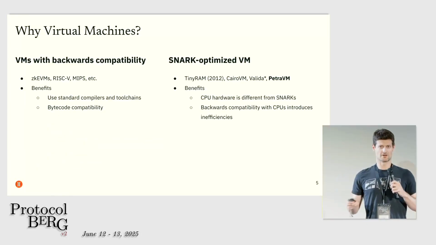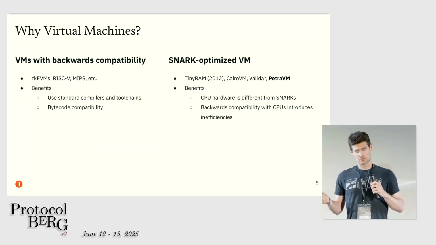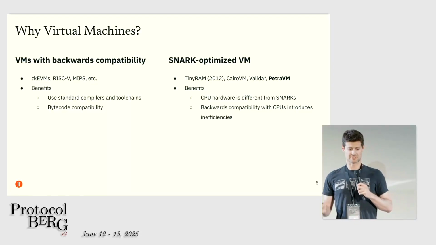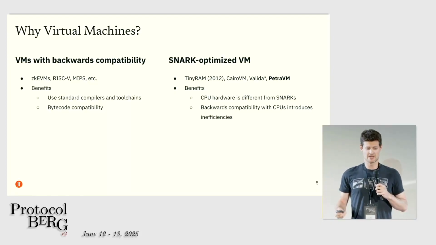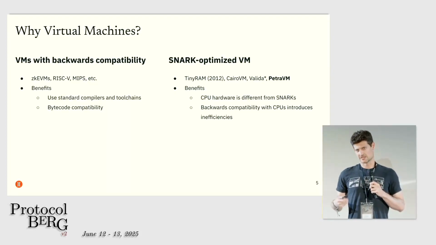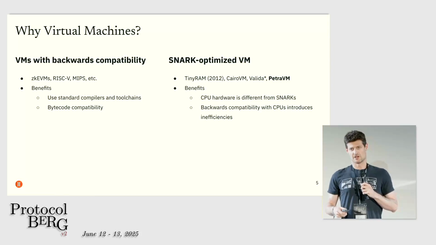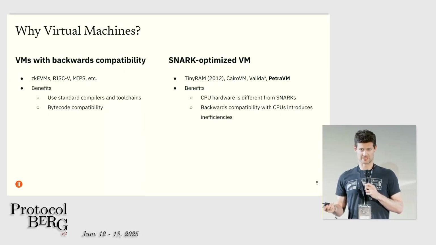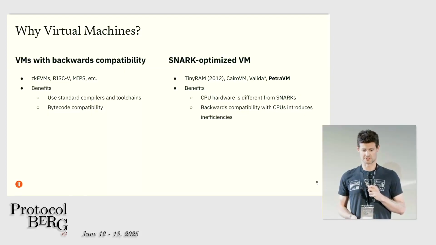So what are our classes of virtual machines? Broadly speaking, we see virtual machines that have backwards compatibility with an existing standard like RISC-V or MIPS. And that's nice because we can use standard compiler technology, but on the downside, there are design decisions that make them efficient on CPUs and standard architectures that do not make that much sense when you're proving things with a SNARK or with a zero-knowledge proof.